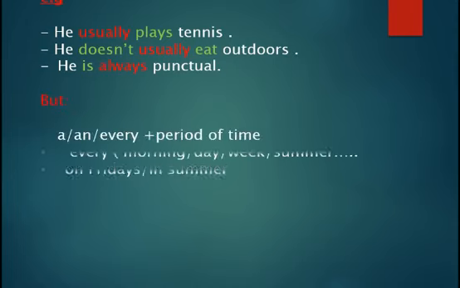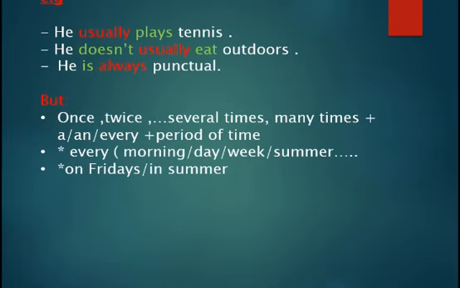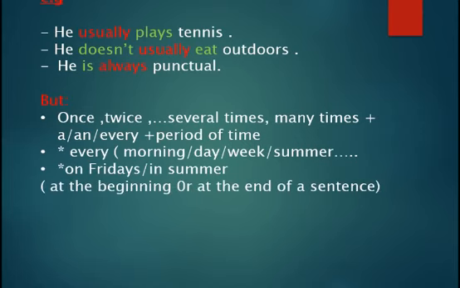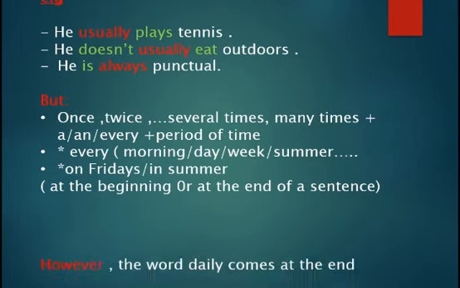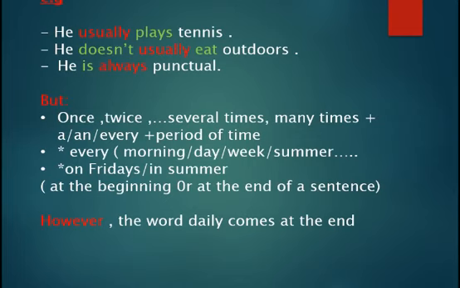Also, we have once, twice a day, 3 times a day, many times a day, every morning, every summer, on Fridays. These adverbs come at the end or at the beginning of a sentence, both. However, the word daily comes at the end. Please don't put the word daily at the beginning.